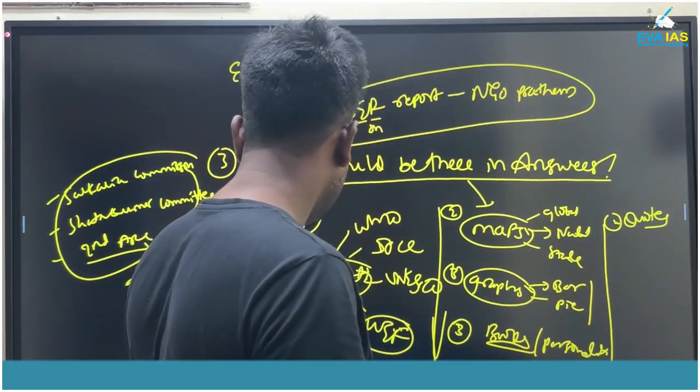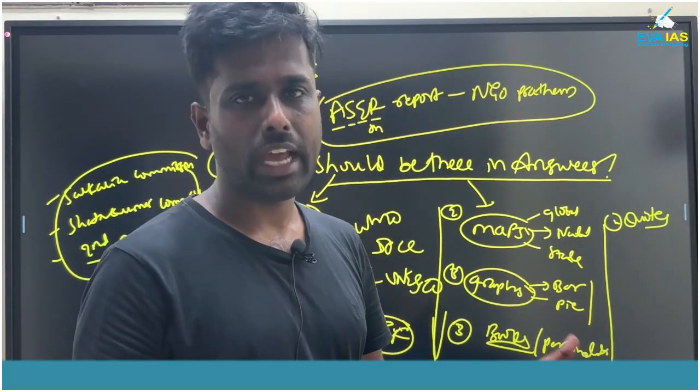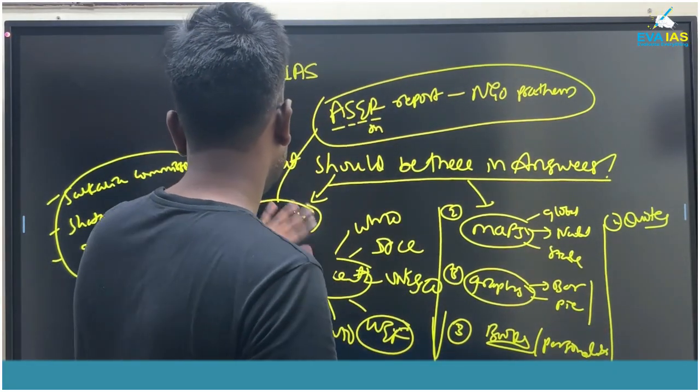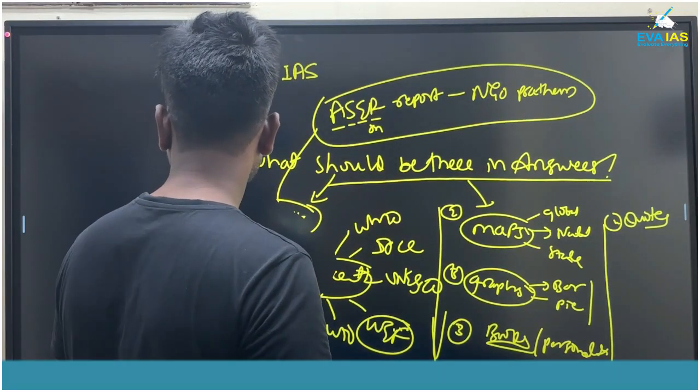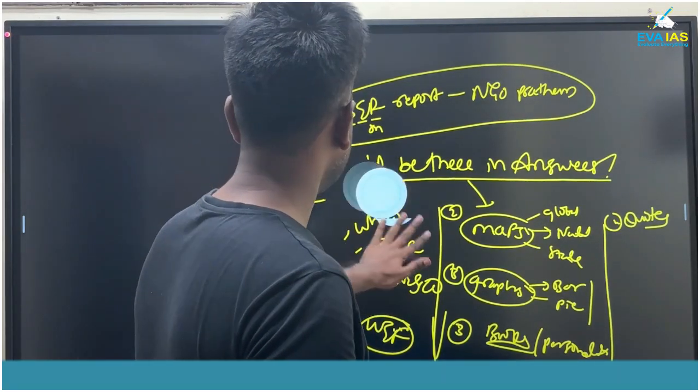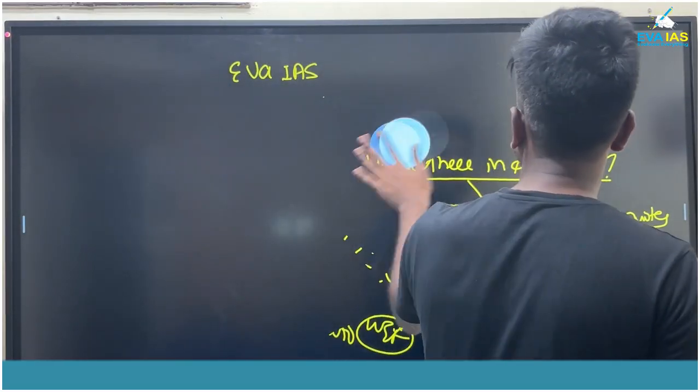And after that, you just put a suggestion on how it can be improved and what can be done for that. So this is the main thing needed for answer writing.